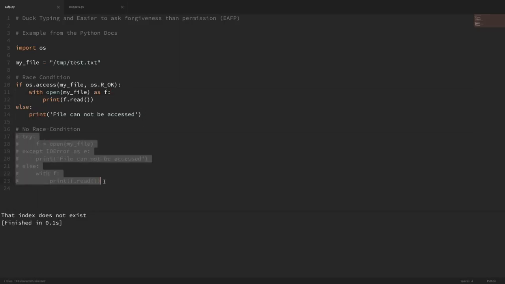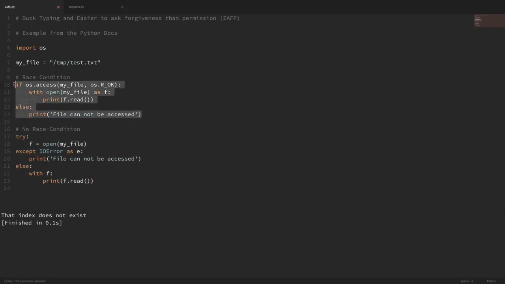So really, the way to do this, which uses that same concept of asking for forgiveness and not permission, let me comment out this code here. In this example, we're just trying to open the file. And if we can't do it, then we throw an IO error and say that the file cannot be accessed. And if we can, then we take the file and print it out to the screen. So you can see that it's just continuing that theme. Instead of asking if we can do something, we're just trying to do it. And if it works, then great. And if not, then we catch that error and handle it as we want.